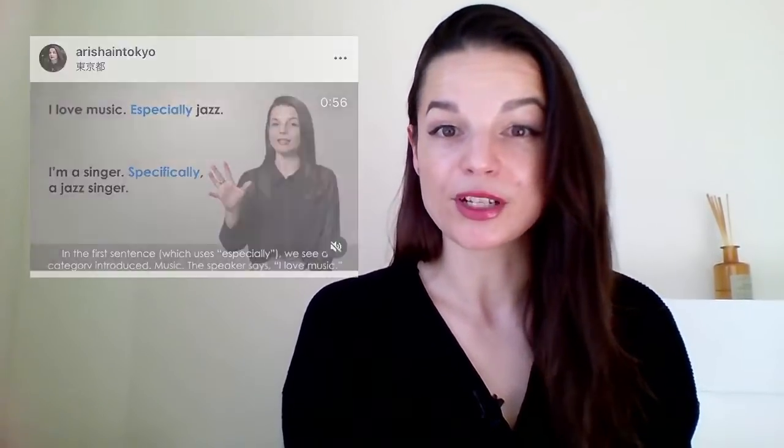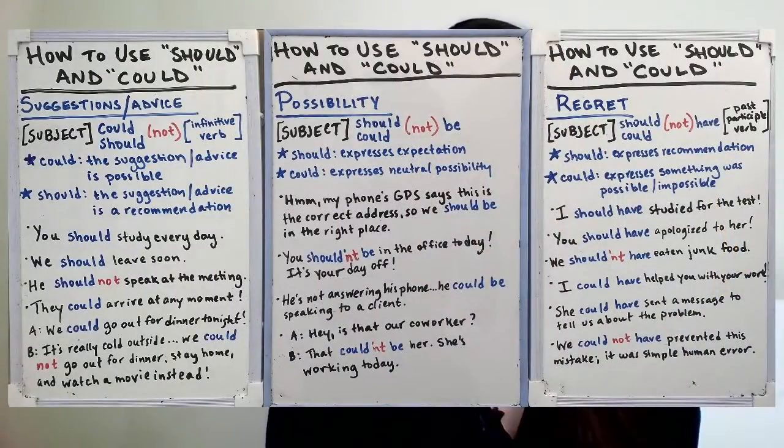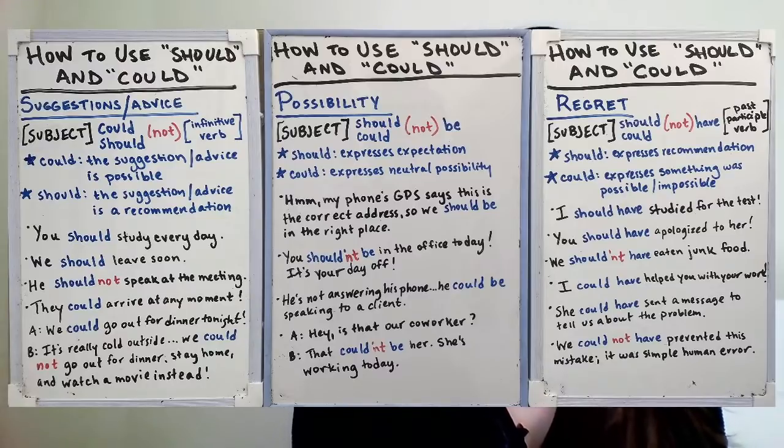Okay, so let's get to our lesson flow. Let's go to today's lesson boards. If you want to take a screenshot, you can do that now. Here are today's lesson boards. So today we are going to talk about how to use should and could. We're going to focus just on these. I'm not going to cover using the others today.